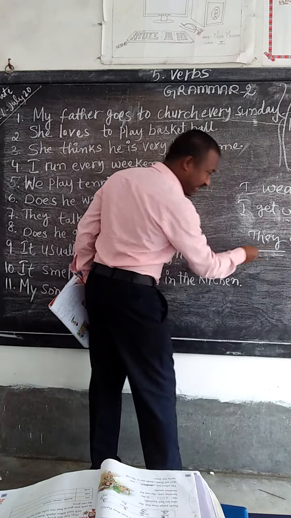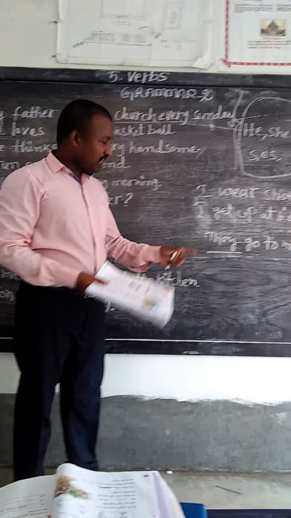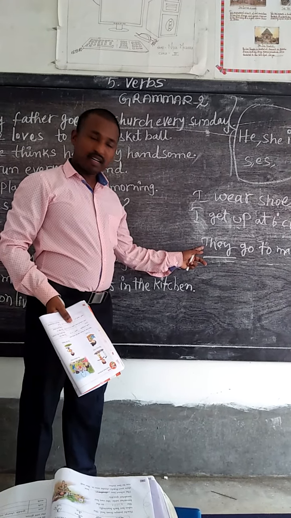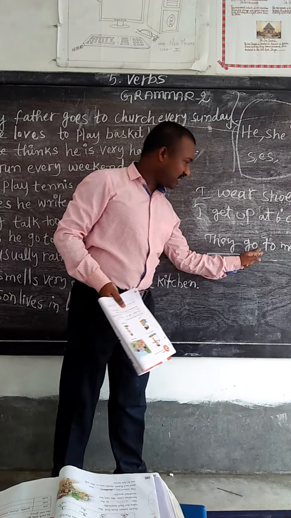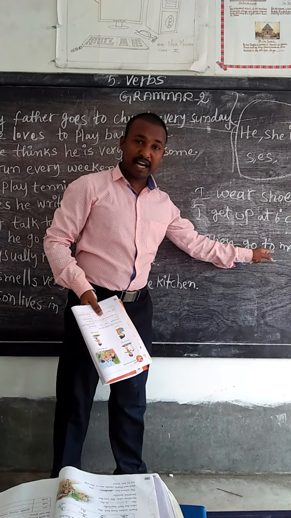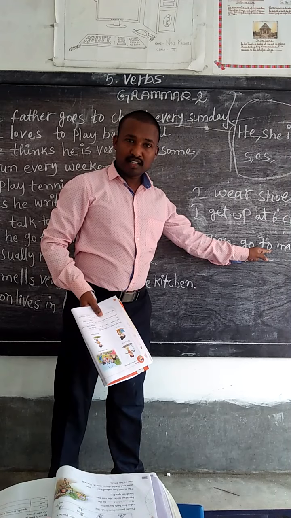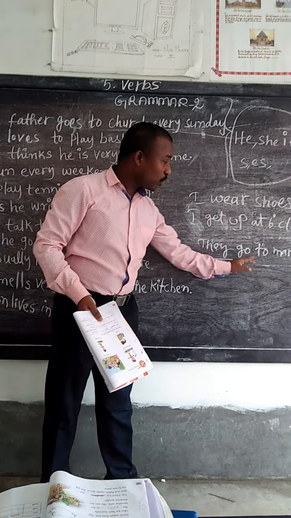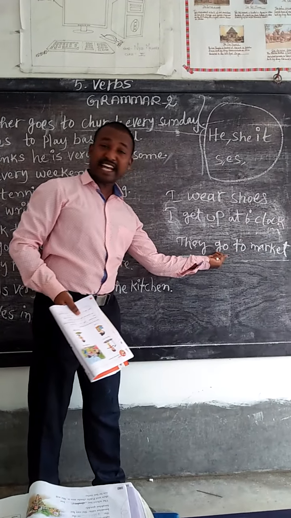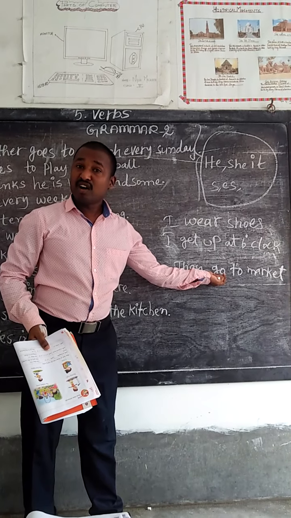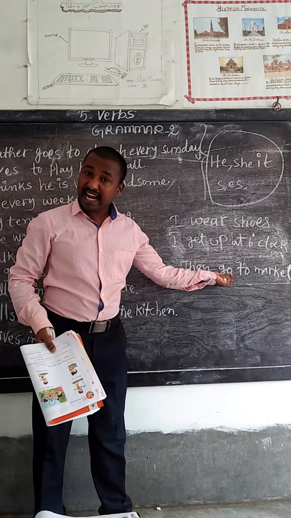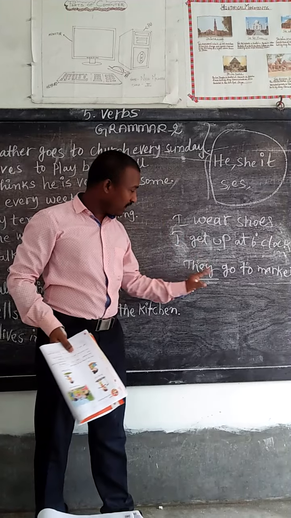Here it is, this one you see there. It is a plural form. So they go to market. Here it will not come: "They goes to market" is wrong. Only "they go to market." It will not take an action word with s or es. For the verb forms, it will not add. No more adding, only the verb form.